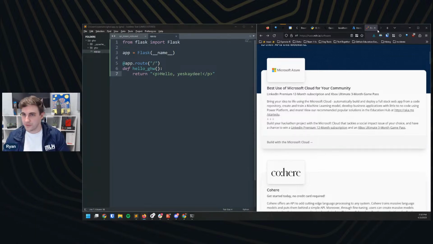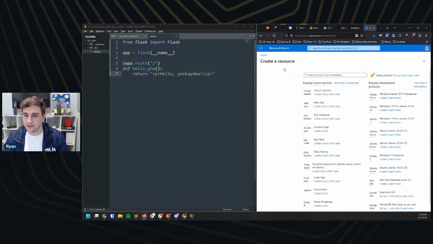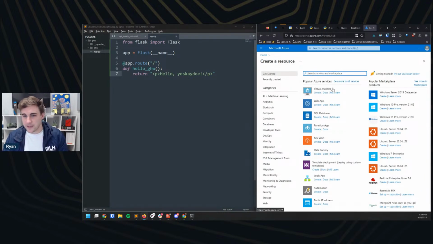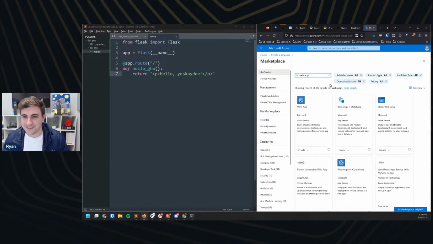All right, I'm going to keep moving along here. So for me here, I'm going to create a resource. I actually know that we're going to do an app service, but I'm just going to show you the whole thing here. And so I think if you do, oh, it was literally there on the screen. I just looked at it. So we're going to create a web app here. Maybe, depending on how far we get today, we might incorporate a database. For right now, I'm just going to do a web app though.